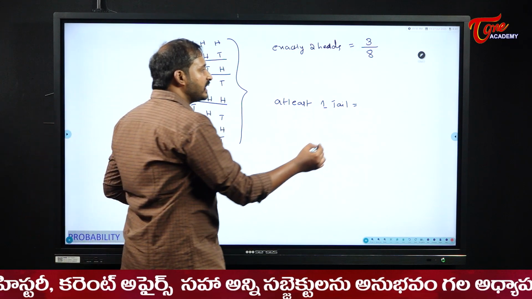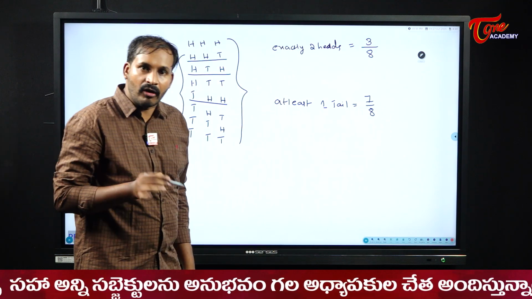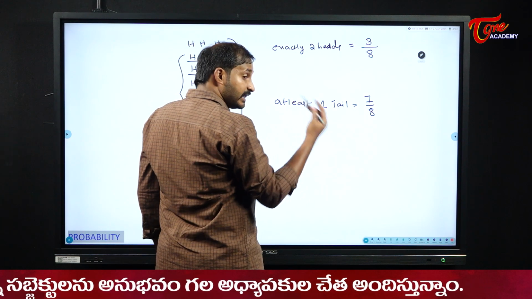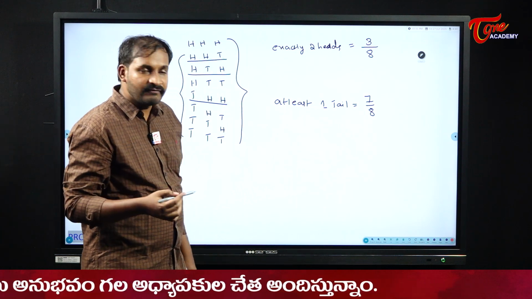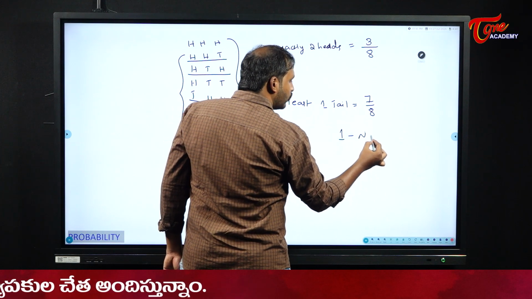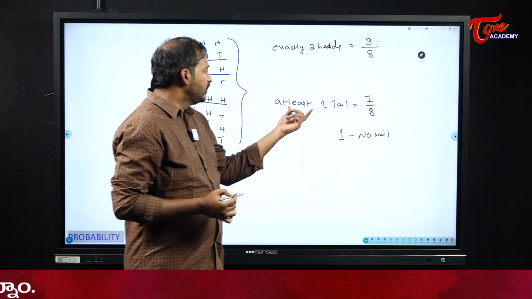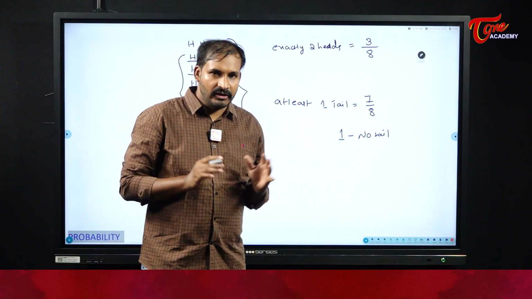So I can write directly 7 by 8, or I can find it in another manner, 1 minus the no tail case. That also will be possible, right? At least one tail is 7 by 8, we all know it.